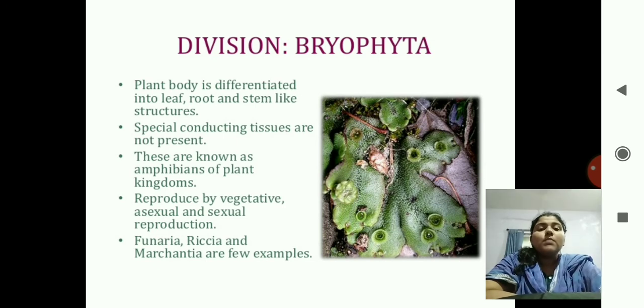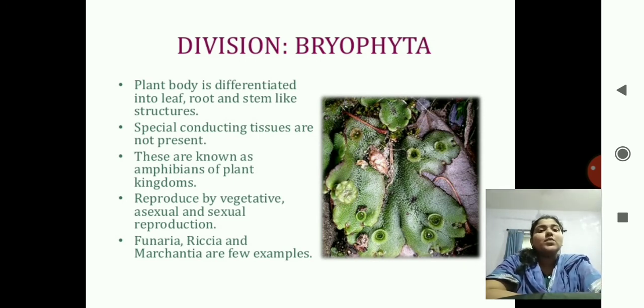So the moss plant is differentiated, meaning it has a separate leaf, root and stem. Although they have differentiated body structures, special conducting tissues are not present because everything is present nearby. So there are no differentiated special conducting tissues.